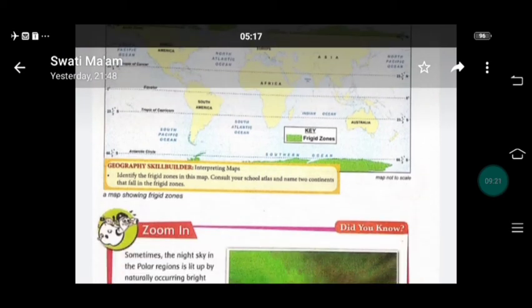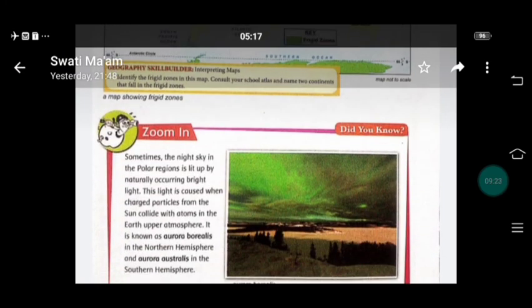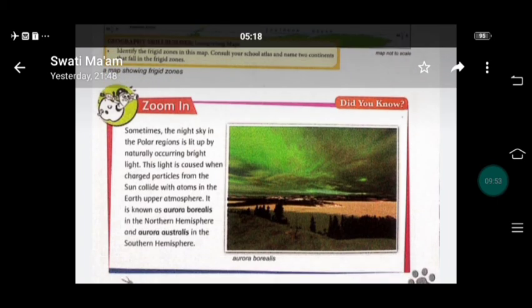Now, sometimes the night sky in the polar regions is lit up by naturally occurring bright light. The light is caused when charged particles from the sun collide with atoms in the earth's upper atmosphere. It is known as Aurora Borealis in the northern hemisphere, and Aurora Australis in the southern hemisphere.